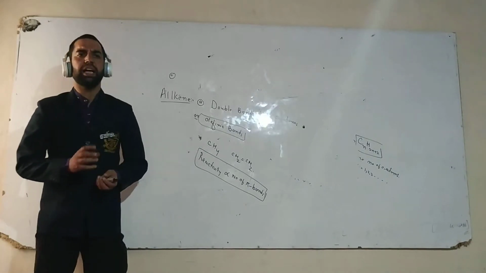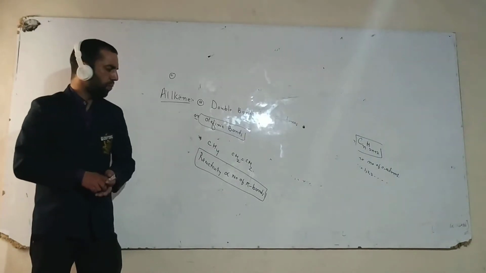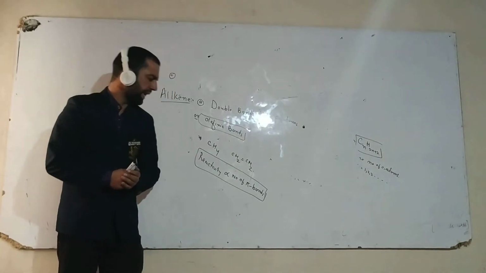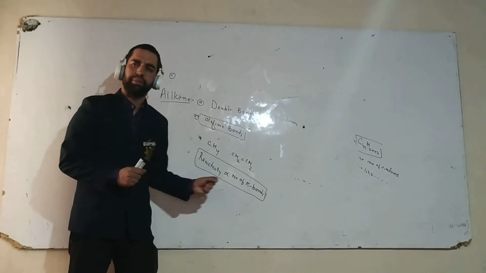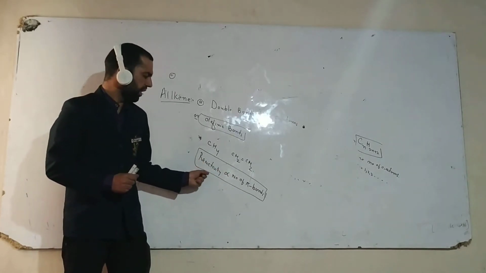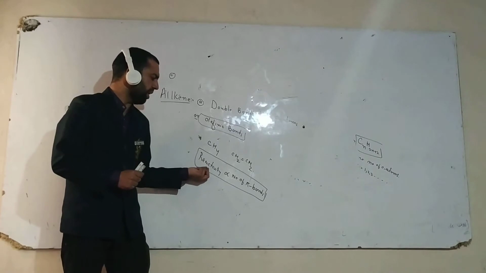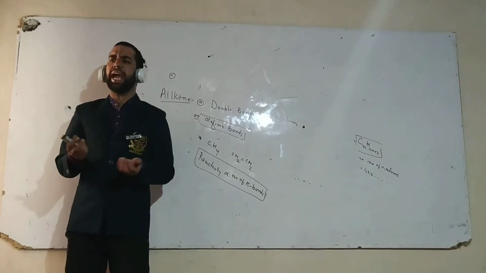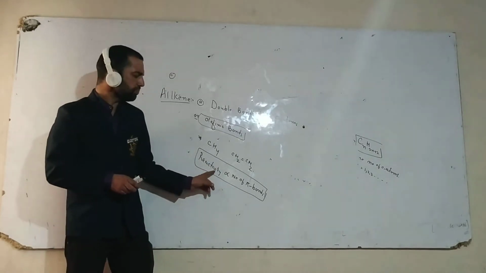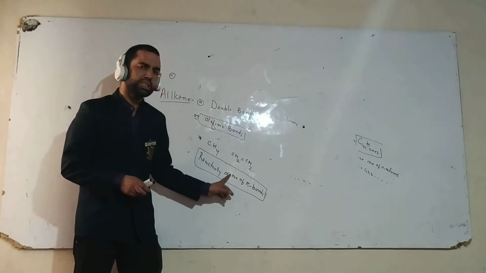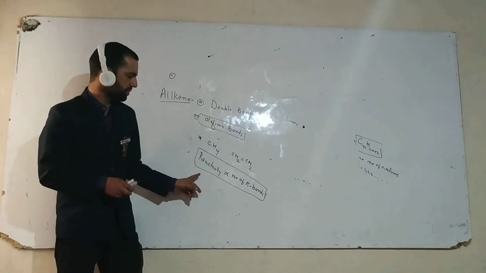And you know there are two types of bonds. One is the sigma bond and number second is the pi bond. Sigma bond is formed due to the overlapping of orbitals along the axes, whereas pi bonds are formed due to the sidewise overlapping of orbitals.